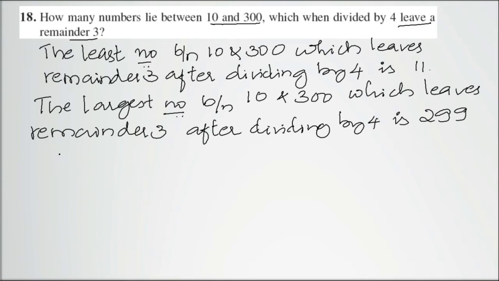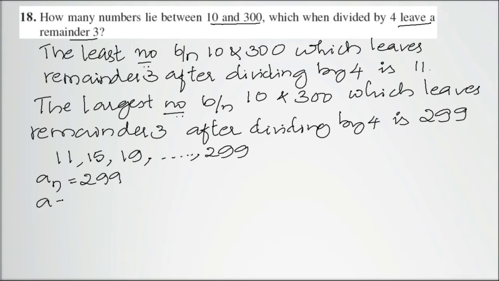So with this I can get an arithmetic progression. The first term will be 11. The next term will be having the common difference as 4, since it has to be divided by 4. So the second term will be 15, the third term will be 19, and it continues. And the nth term will be 299. In this case, an is 299, first term is 11, common difference is 4.